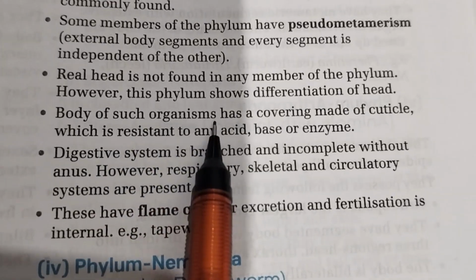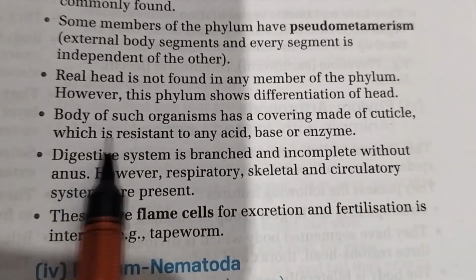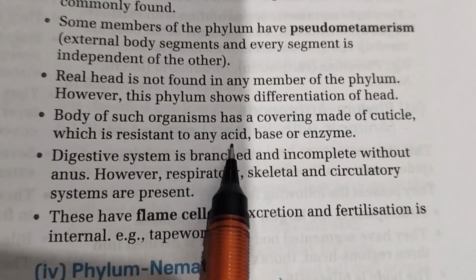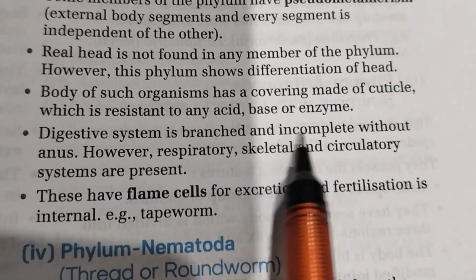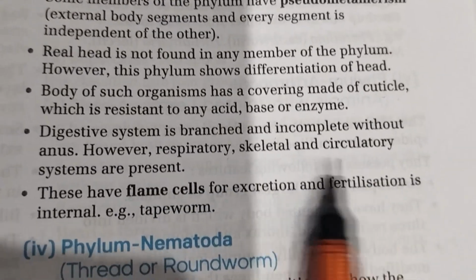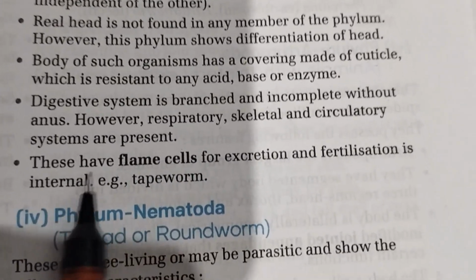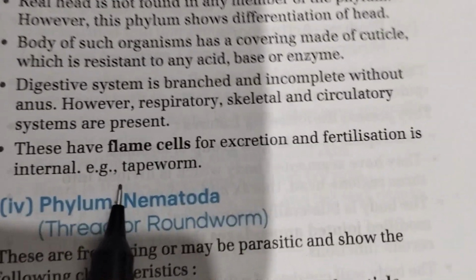The body of such organisms has a covering made of cuticle, which is resistant to any acid, base, or enzyme. The digestive system is branched and incomplete without anus. However, respiratory, skeletal, and circulatory systems are absent. There are flame cells for excretion, and fertilization is internal. Example: tapeworm.